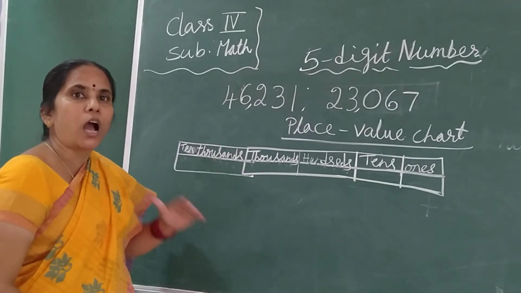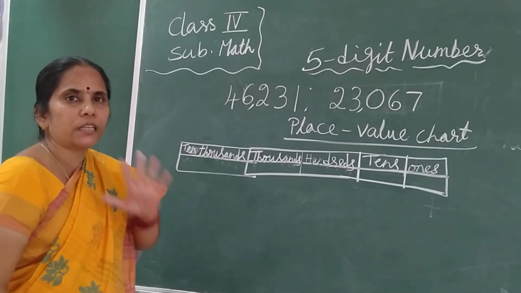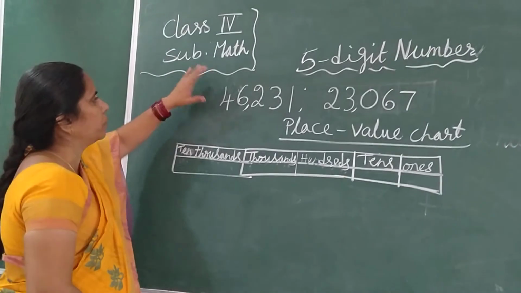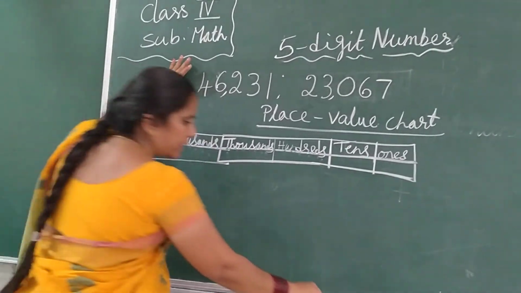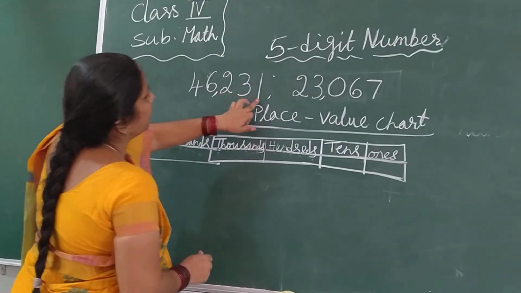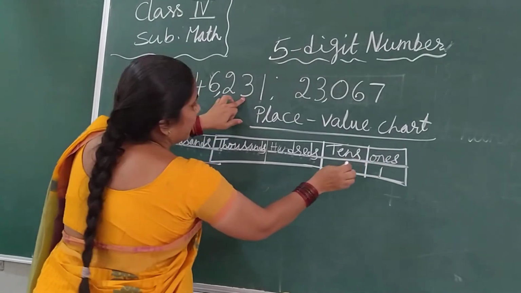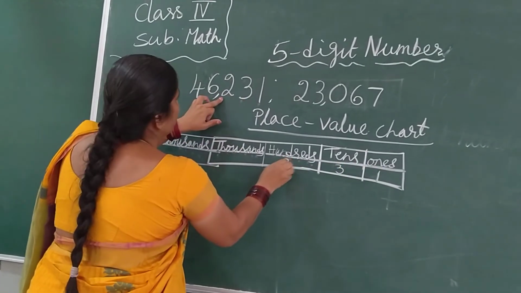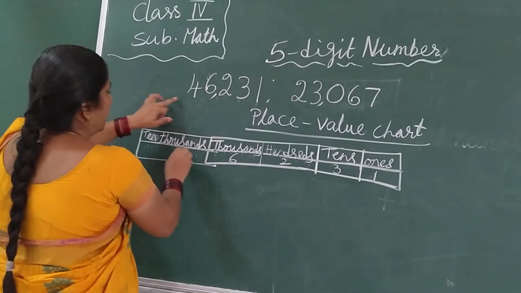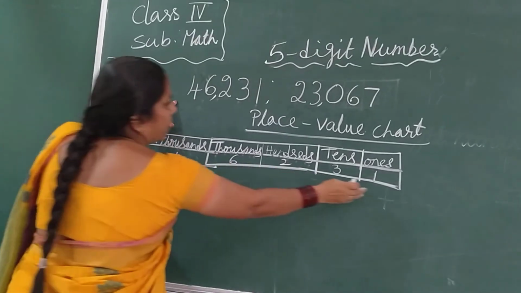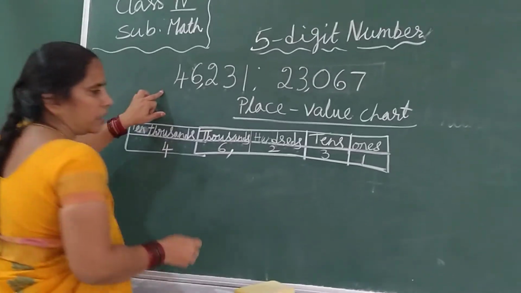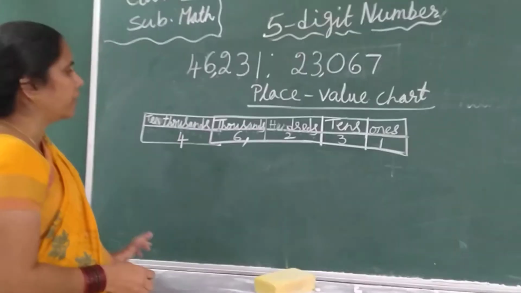Then you will know how to read a 5-digit number. Now we will put this one. First we must start from ones. So here in the ones, last is 1, next 3, next 2, next 6, and the next is 4. After 3 digits we will put a comma. Now how will you read?